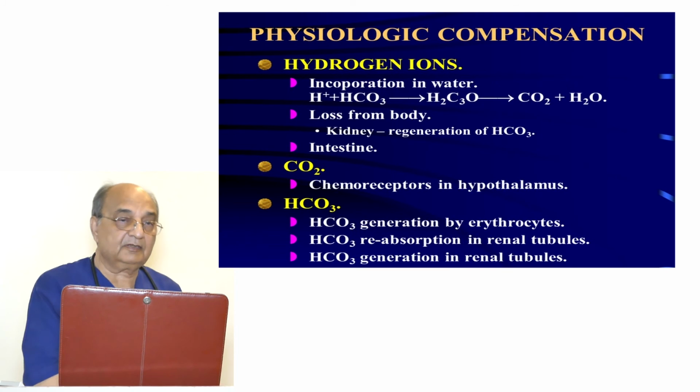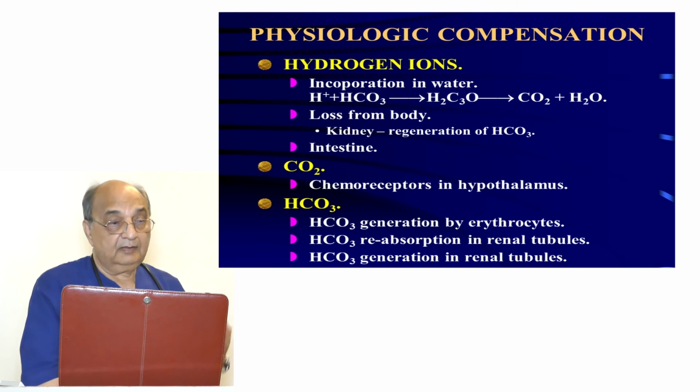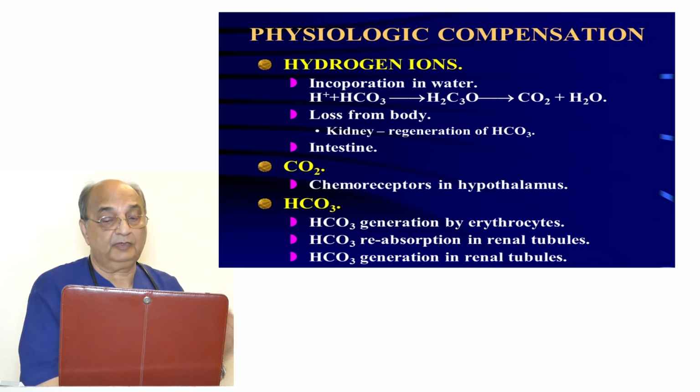H2CO3 again under the action of the same enzyme dissociates into carbon dioxide and water, and carbon dioxide is washed out through the lung, while water is dealt with by the kidney. Hydrogen ion is also lost from the body through the kidney and through the intestine, by a regeneration or reabsorption mechanism, which we will discuss a little later.